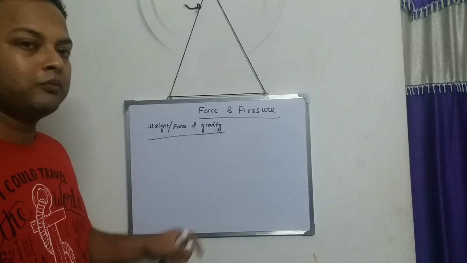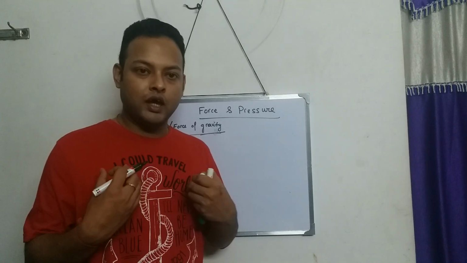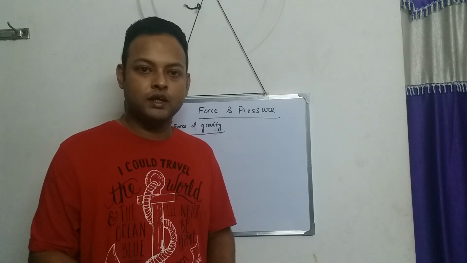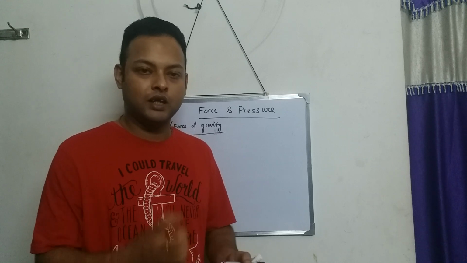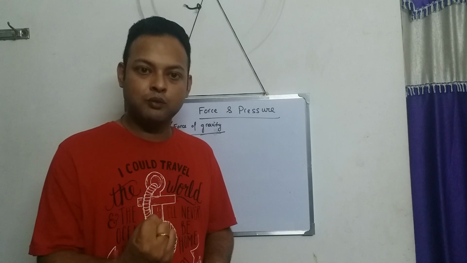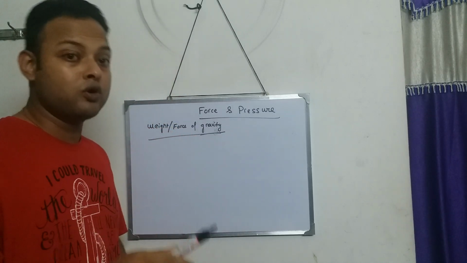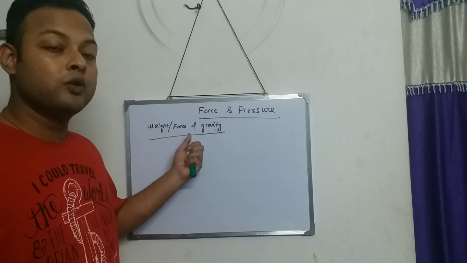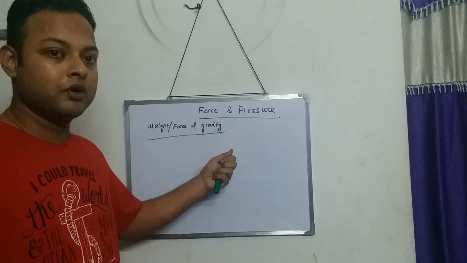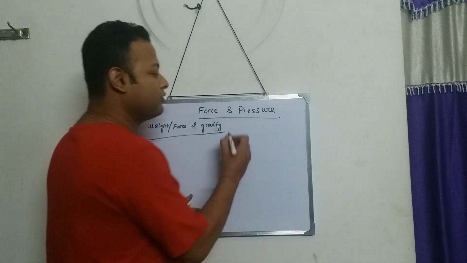Now what is this? Earth attracts everybody towards itself by a force. So Earth applies a force to us, and keeps the body attracted towards itself. The force by which the Earth attracts a body towards itself is called the force of gravity or weight.